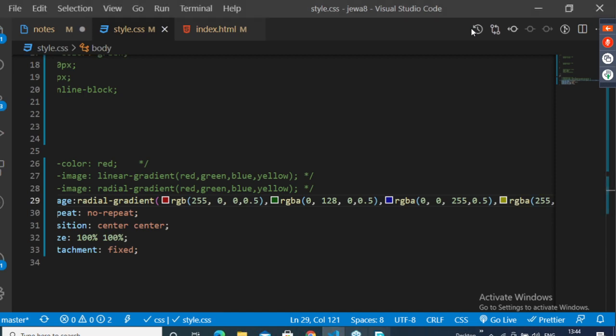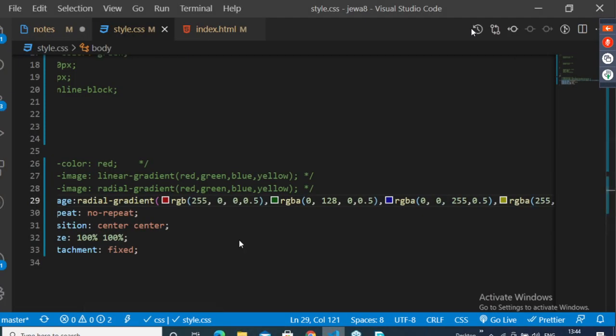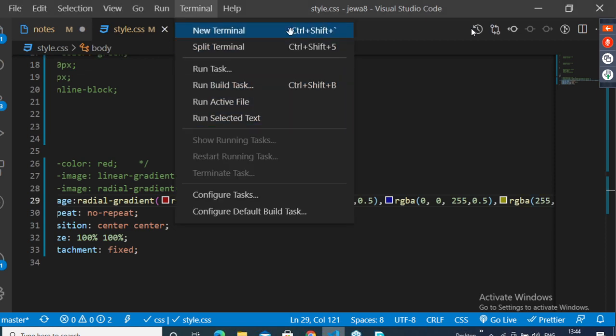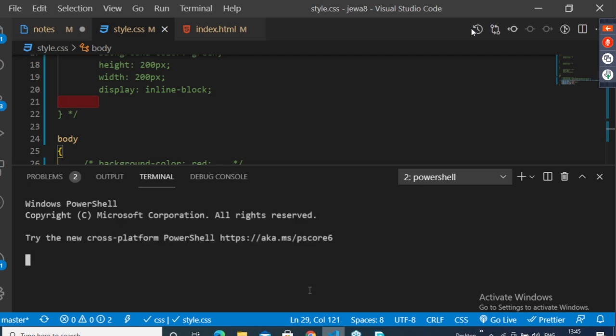So let me update it to Git, guys. Where is my command prompt? Here I'll open the terminal. Here I will pass git status.